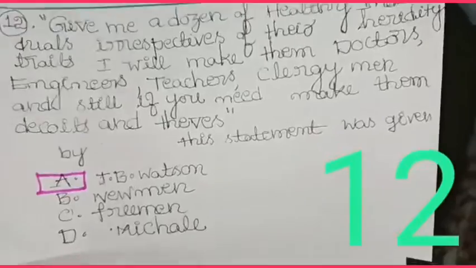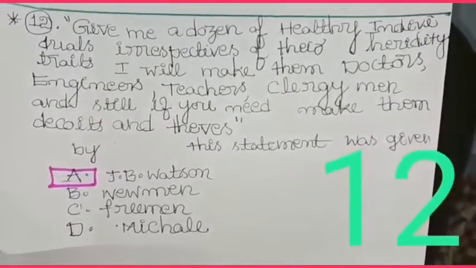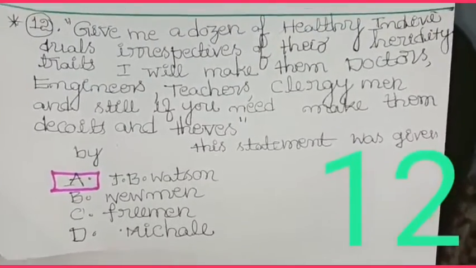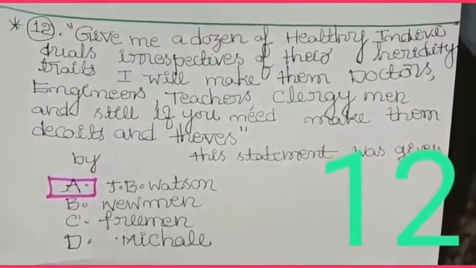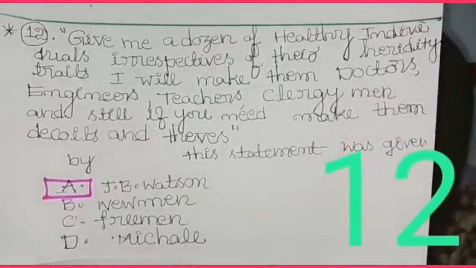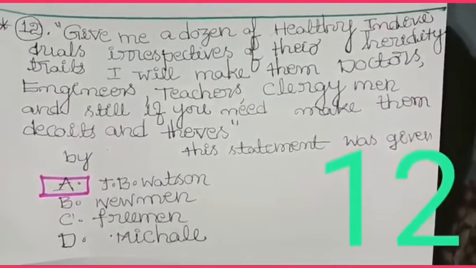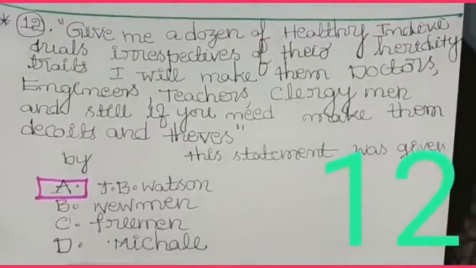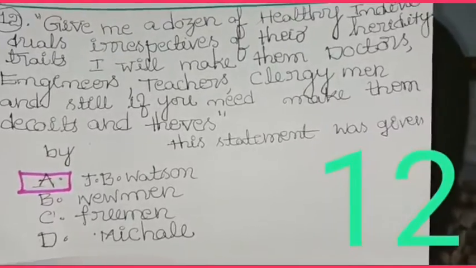So here the answer is J.B. Watson. It's a very important question. So the answer is A.